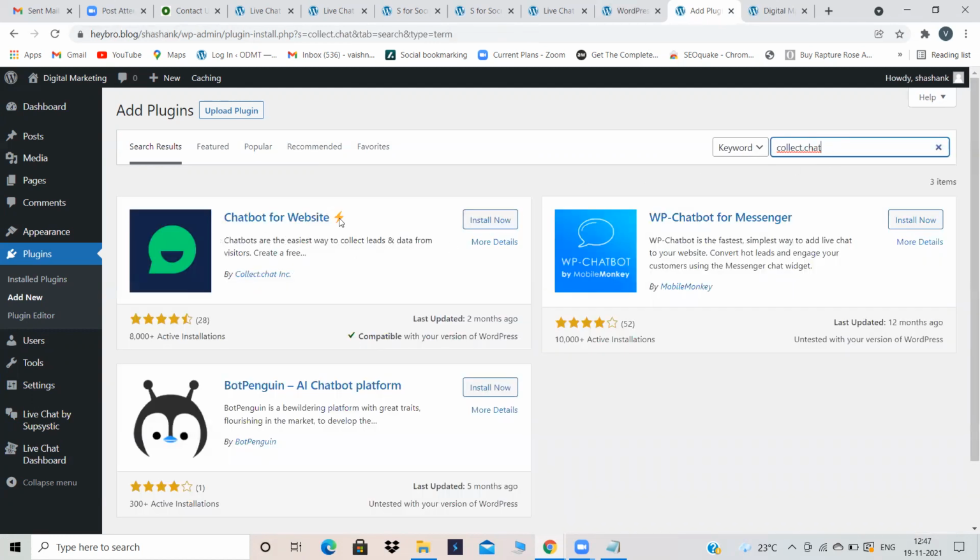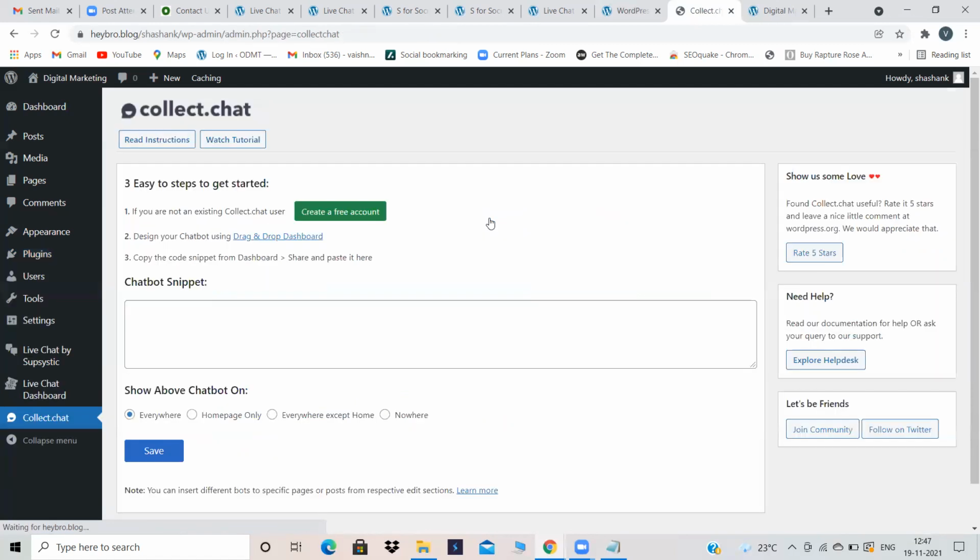Yeah, chatbot for website. This is by collect.chat. This is the company name. Previously, Subsystem was the company name. Now click on install and activate the plugin after installing. Click on activate.